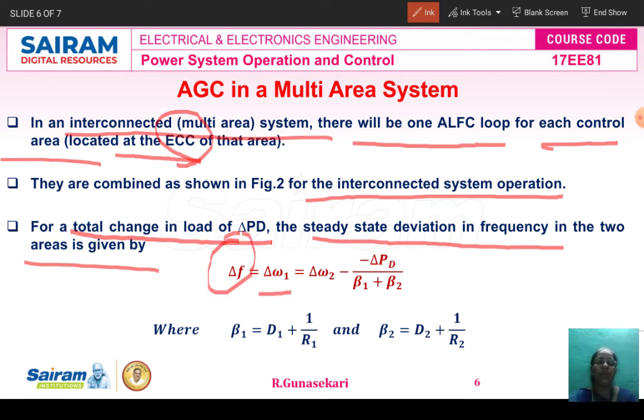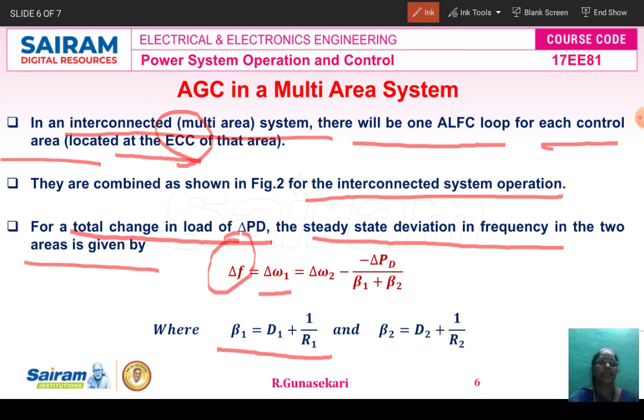Del F is equal to del omega 1, this is the first area, equal to del omega 2, equal to del PD divided by beta 1 plus beta 2. The beta represents the control area frequency bias. Here you see beta 1 equals D1 plus 1 by R1.